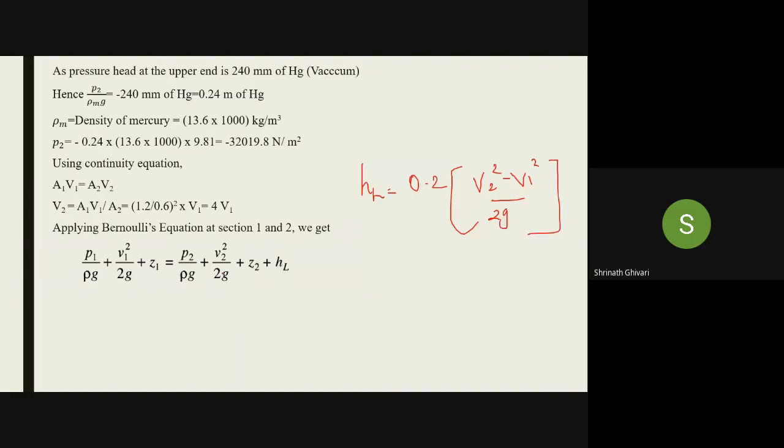So from this you will be getting one more equation, where you have to add it and solve it. Okay, you try it once.